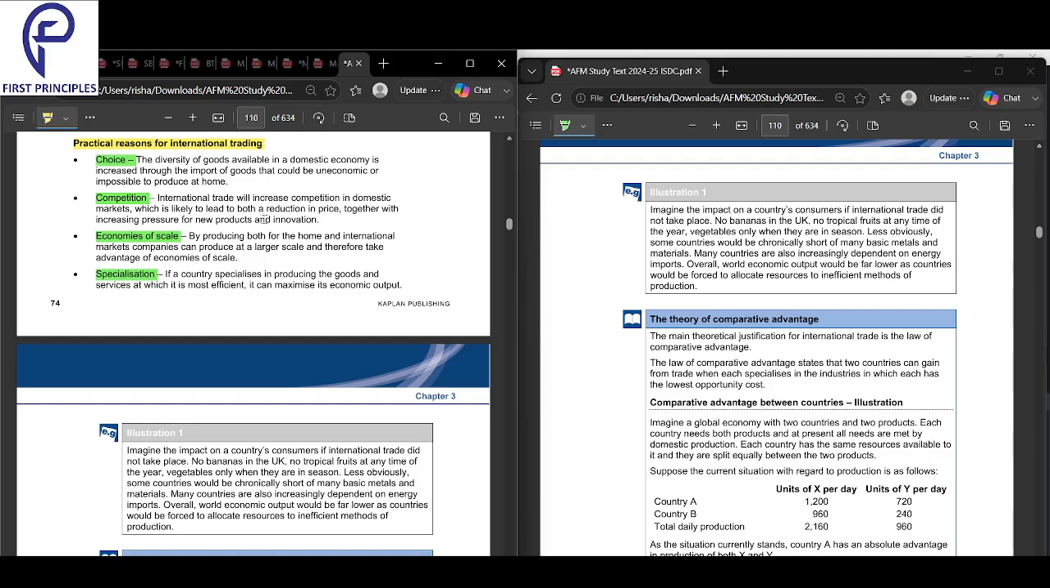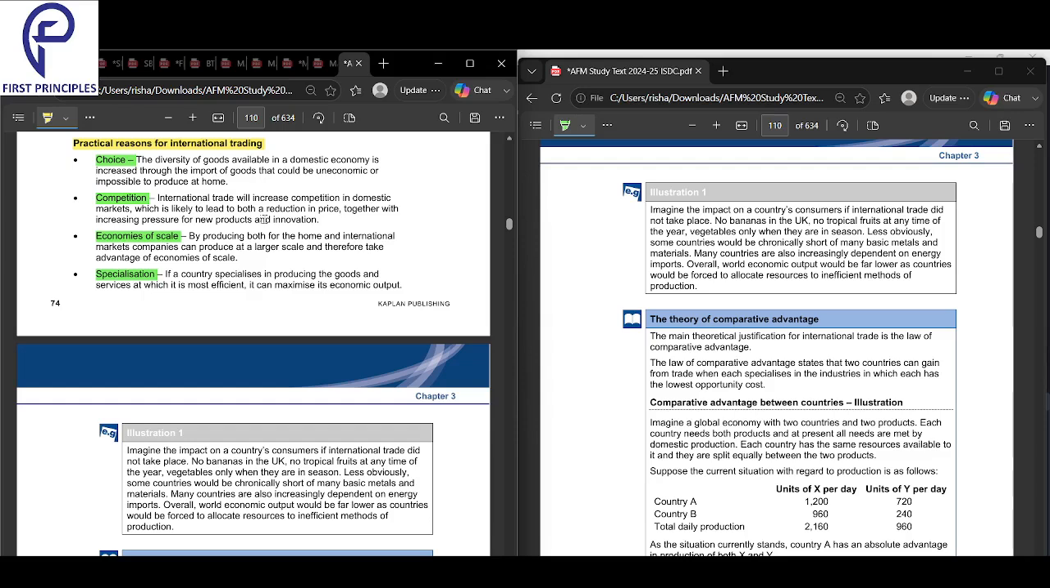Right, so you'll have more choice because some goods can't be made in your local country. Next, if you have more competition, then because of that there'll be better pricing and more innovation in that particular product segment. Economies of scale: if you produce in such large quantities because you have to cater to the entire world, then your per unit cost will become very less. And then specialization. If the country specializes in producing the goods and services at which it is most efficient, it can maximize its economic output.